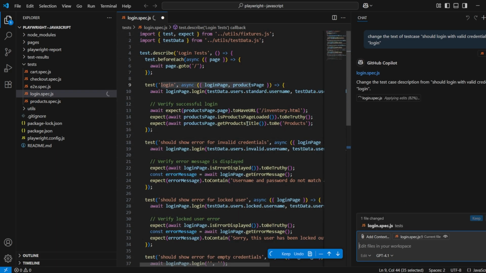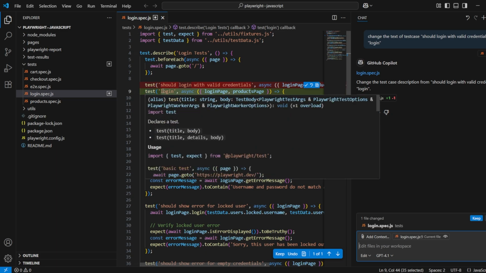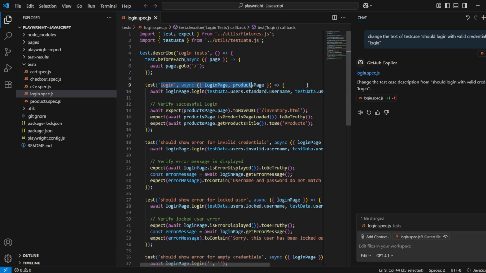So what it has done, it has now edited my file. In the ask mode, you can just ask queries, but in edit mode, it has changed the file. You can see the red highlighted, it is showing what it was before, and in green, it is showing what it is now. And now it is asking you to approve it or not. So I'm being asked to keep this change or undo this change. Let me just say keep this. So you can see it is edited.